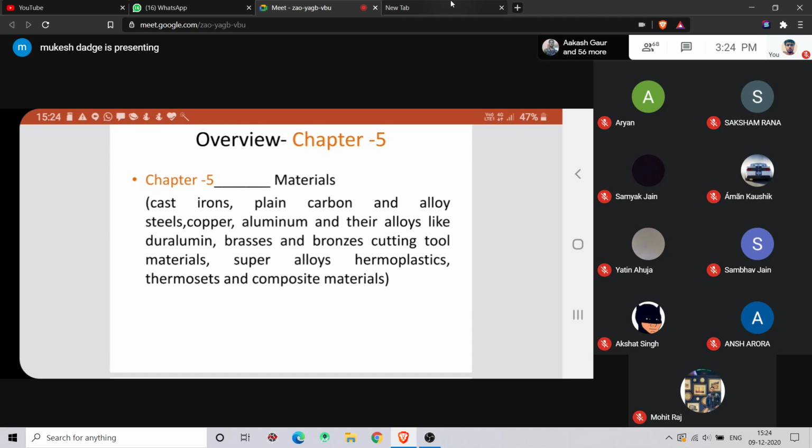A machine tool means your machine, which has some kinematics and some relative motions between your tool and your workpiece. Just like a drilling machine is a machine tool, but a drill is a cutting tool that is used to create a hole.